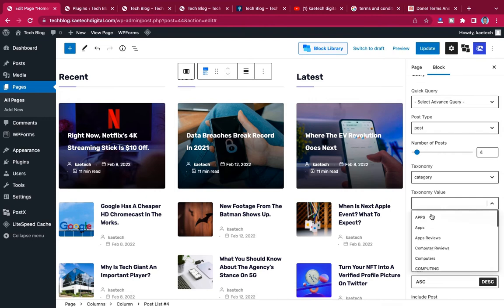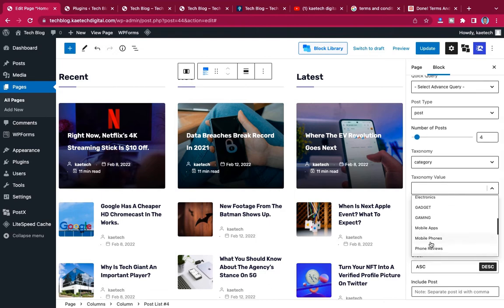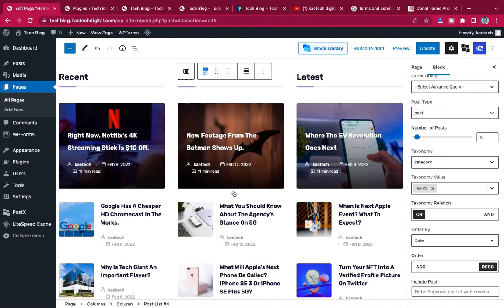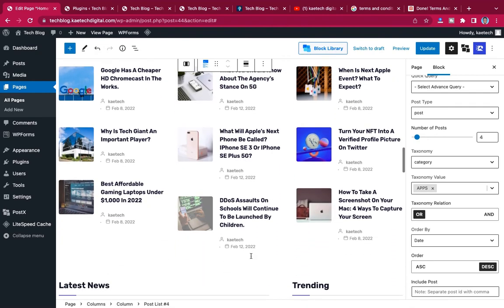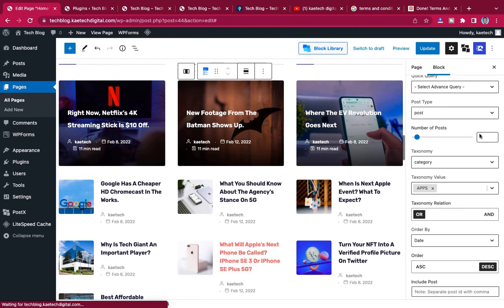Okay, I want to select apps. So yeah, you can select apps. Okay, and then the apps will load for you. See, only apps over here. Okay, anything related to apps, and then you can set the number of posts you want it to show. So 4, 1, 2, 3, 4.